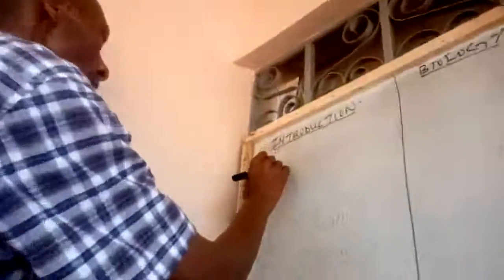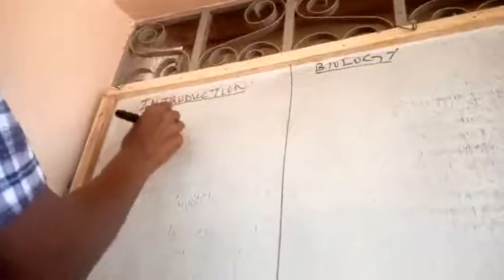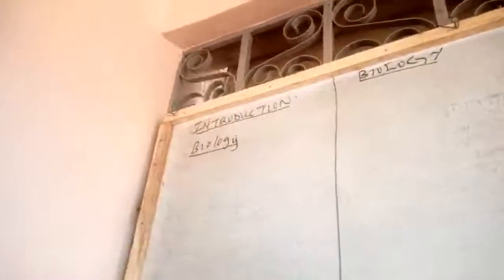In front of you is MR.Wanyoike himself, a biology teacher, ready to present a Form 1 topic, Biology: Introduction to Biology. And what is biology? I'm going to write biology here, and I define it. The word biology refers to a branch of science that deals with the study of living beings. Or in other words, you can say it is a branch of science that deals with the study of organisms.